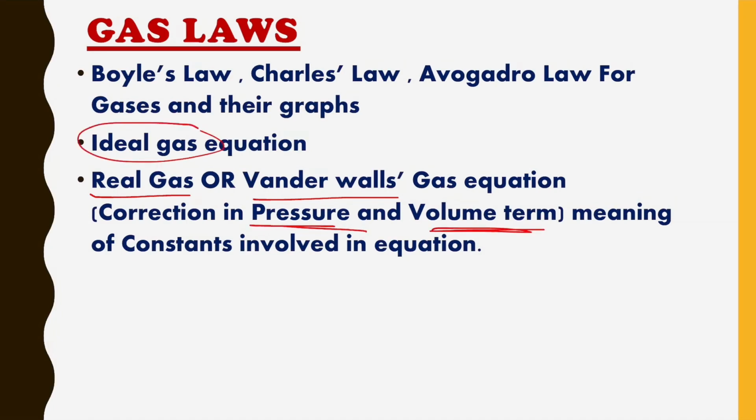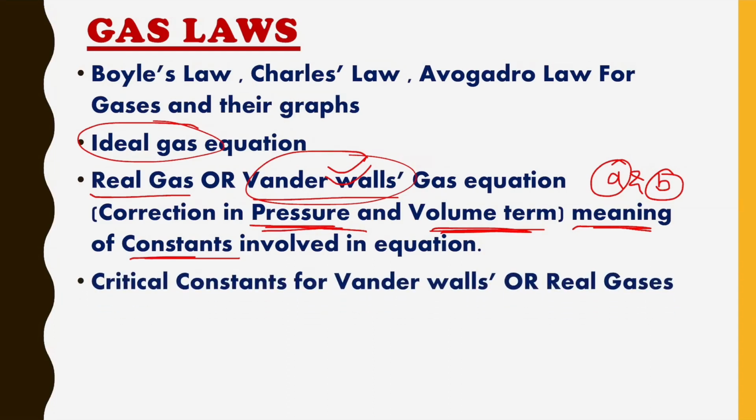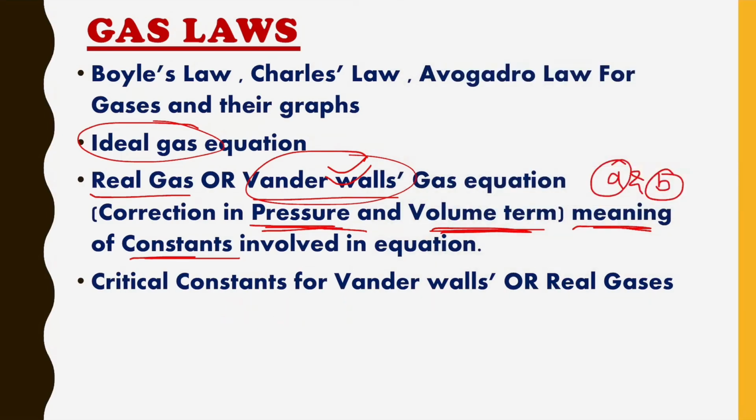What is the correction that we have made in the pressure and volume terms? In the case of an ideal gas we have made some corrections in pressure and volume terms. What are those corrections, and the meaning of the constants that we are going to use in the van der Waals gas equation? There are some constants. In my book I have written A and B. In most reference books you will get this. So what is the physical meaning of A and B involved in the van der Waals gas equation? After that, critical constants for van der Waals gases or real gases. Critical constants means critical temperature, critical pressure, critical volume. These 3 formulas will be different in the case of van der Waals gases. You must remember these 3 formulas too.